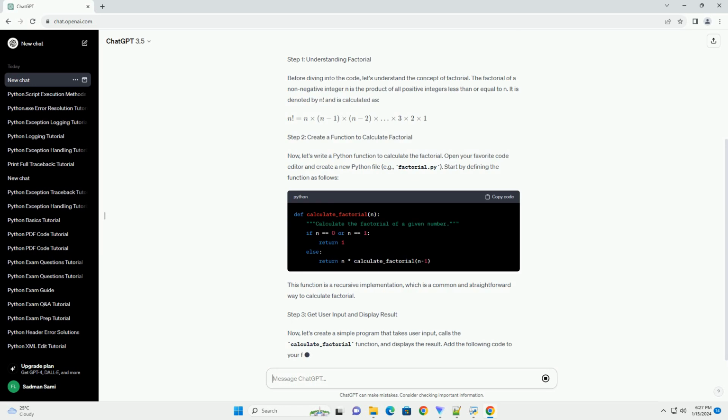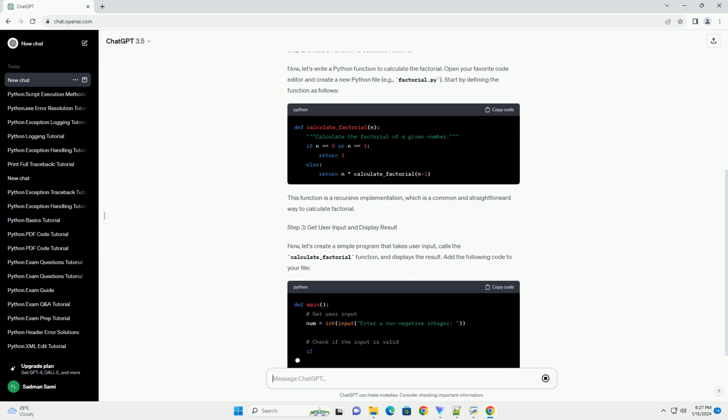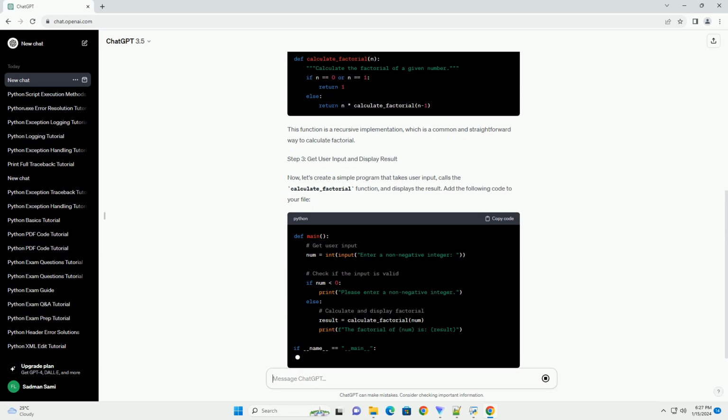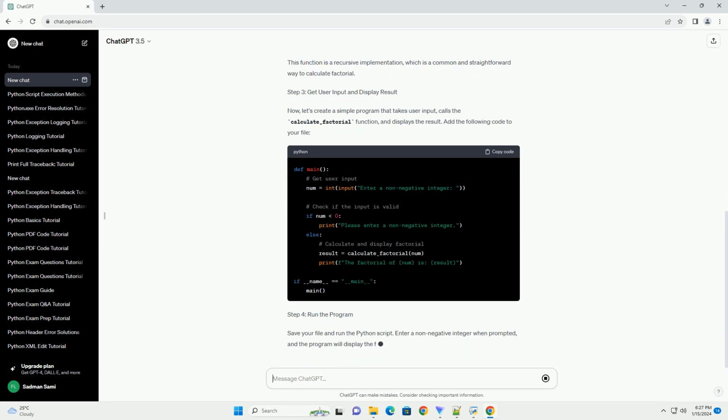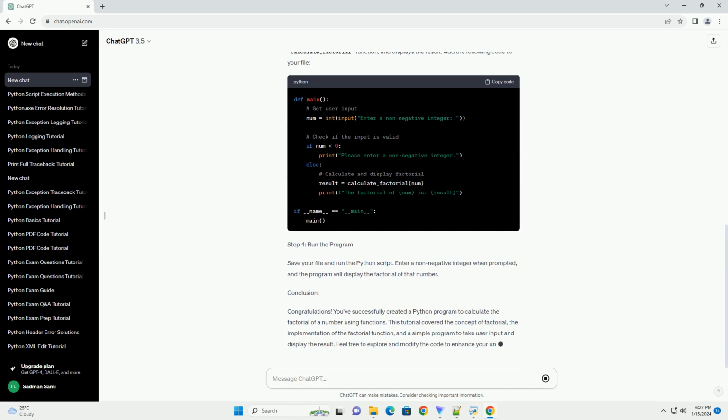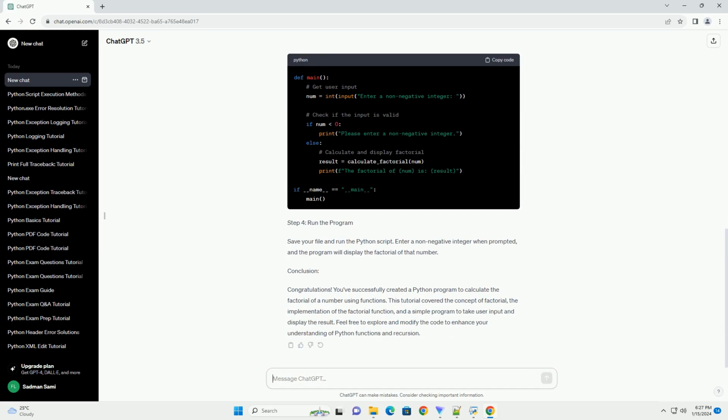Step 1. Understanding factorial. Before diving into the code, let's understand the concept of factorial. The factorial of a non-negative integer n is the product of all positive integers less than or equal to n. It is denoted by n! and is calculated as n! equals n times (n-1) times (n-2) times ... times 3 times 2 times 1.